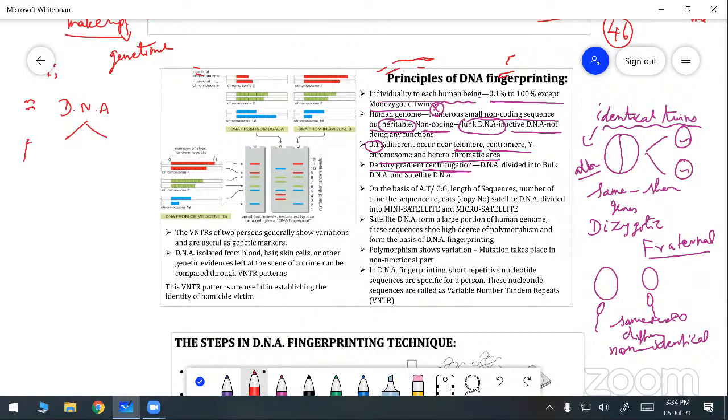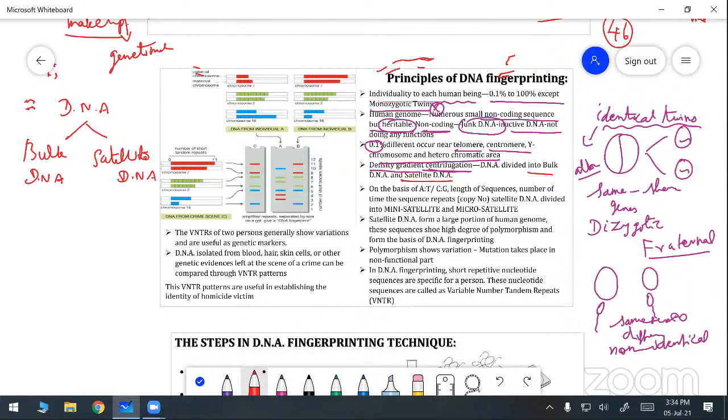One type is known as what? Bulk DNA. Another type we can take is satellite DNA. Another type is known as what? Satellite DNA. You understand? The DNA is classified based on the density gradient into two types. One is the bulk DNA, another one is the satellite DNA.